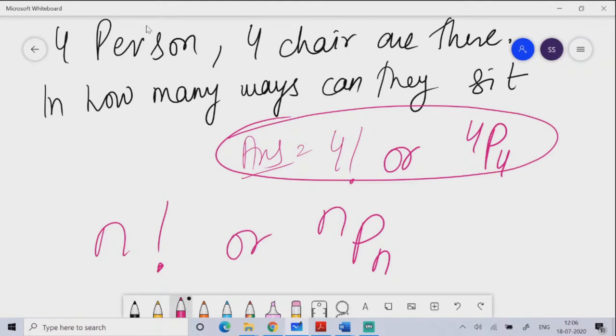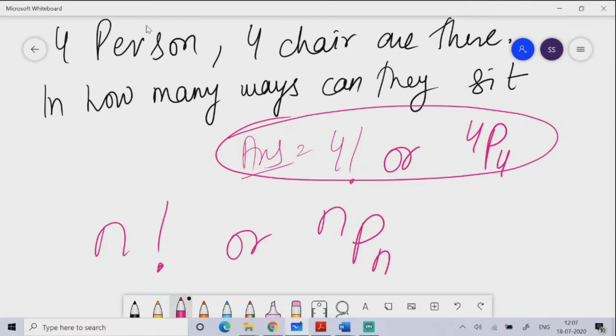Now in one of the chairs Aditya sits. Now maybe Nikhil came. For Nikhil, only 3 chairs are there, so Nikhil can sit in 3 ways. After Aditya and Nikhil, suppose Himadri came. Himadri can sit in 2 ways. After Himadri, if Simran comes, Simran can sit in only 1 way, because now only 1 chair is left. So these 4 people, Aditya, Nikhil, Himadri and Simran, can sit in 4 chairs in 4 factorial ways.